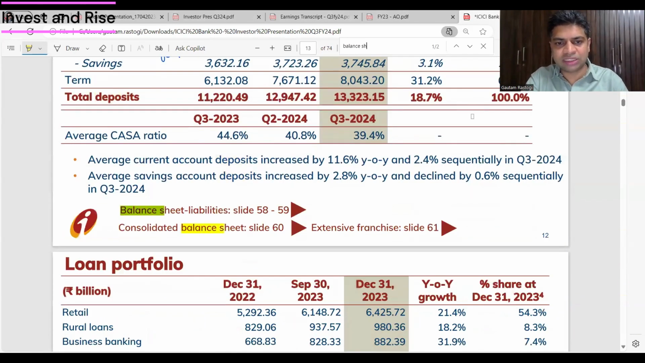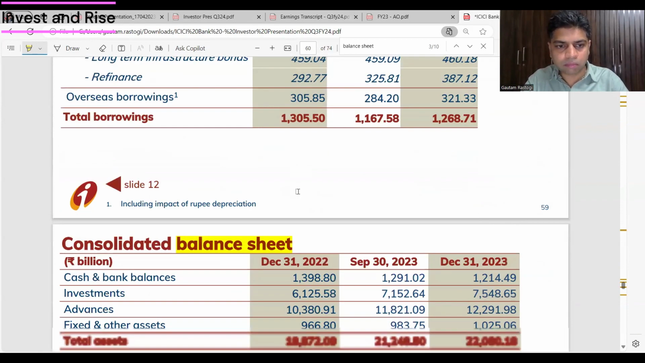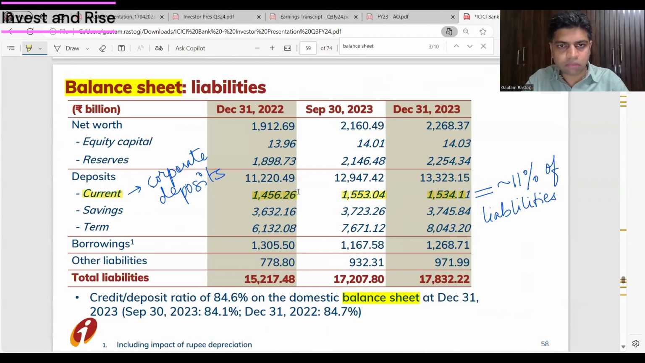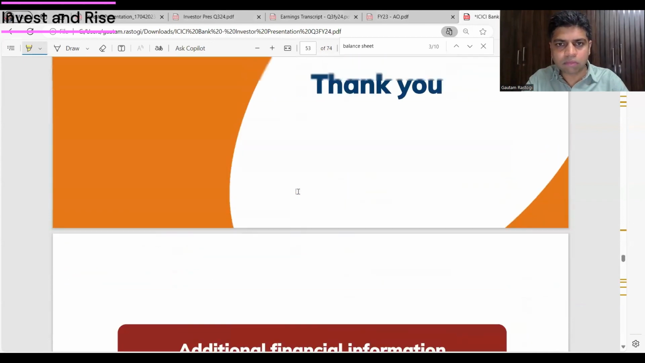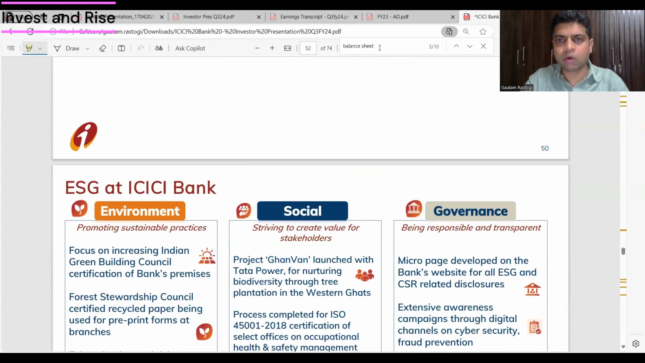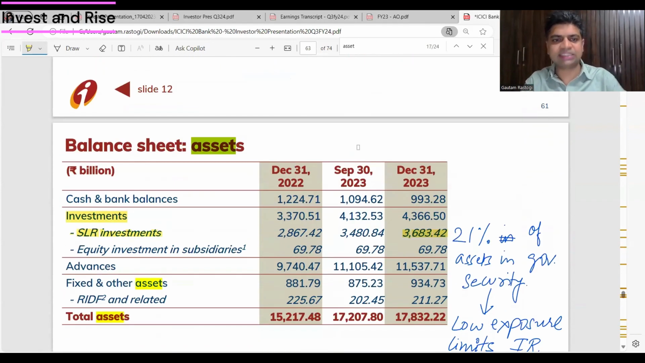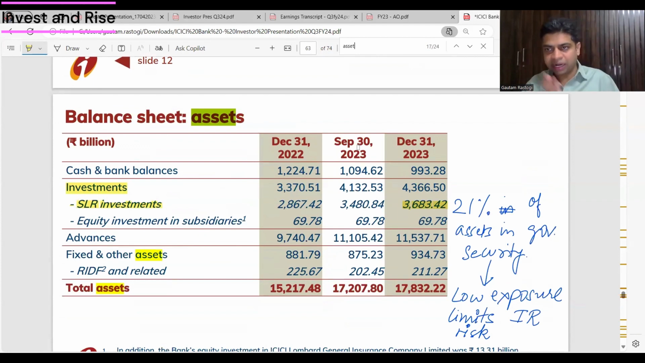is to go to the balance sheet. I am now looking for assets. Right now, I'm being super quick, guys, otherwise we can make more detailed videos. So we checked the deposit liability side.